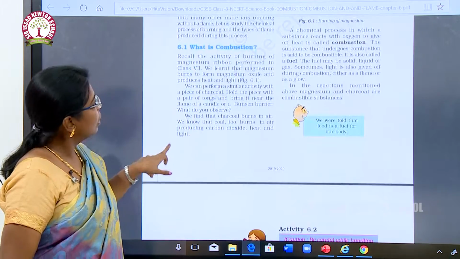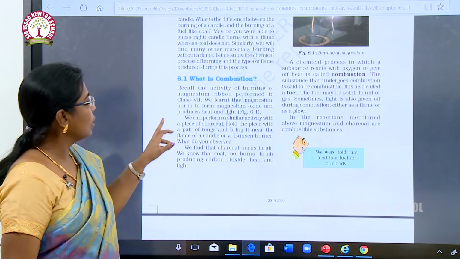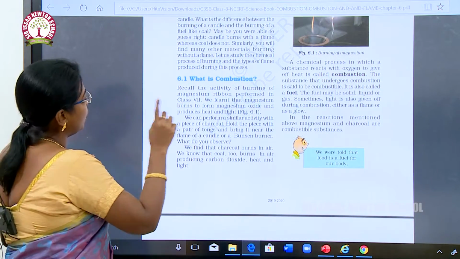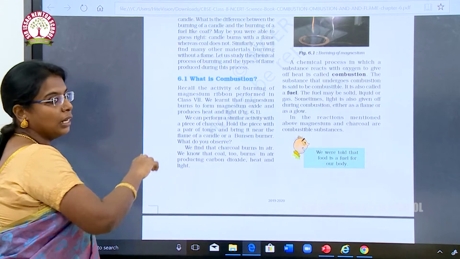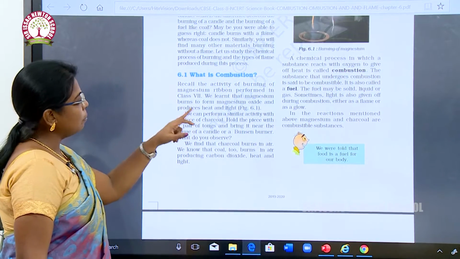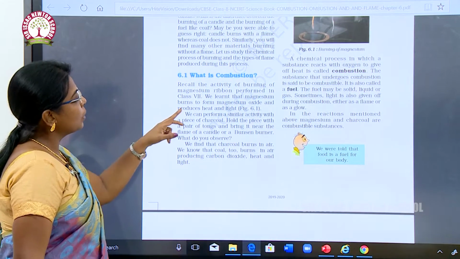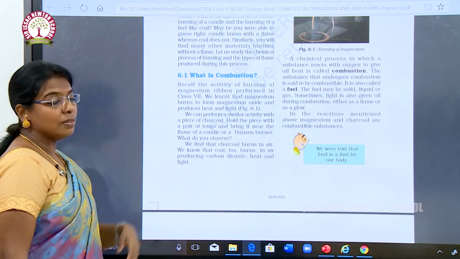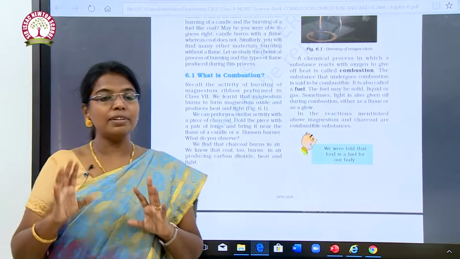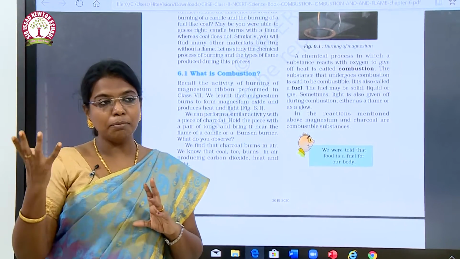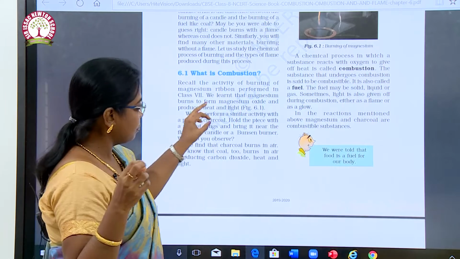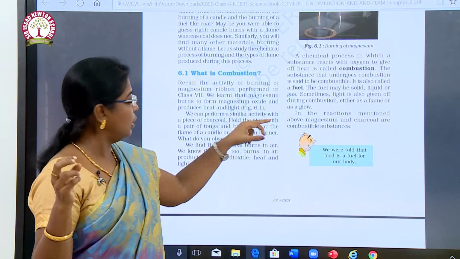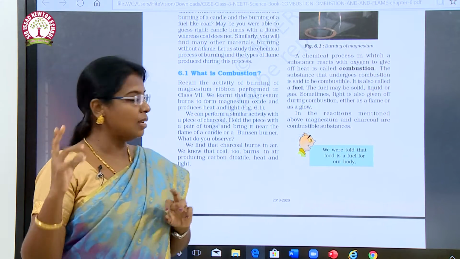What is combustion? Recall the activity of burning of magnesium ribbon performed in class 7. We learned that magnesium burns to form magnesium oxide and produces heat and light. In 7th standard we have seen magnesium burns to form magnesium oxide that produces heat and light.